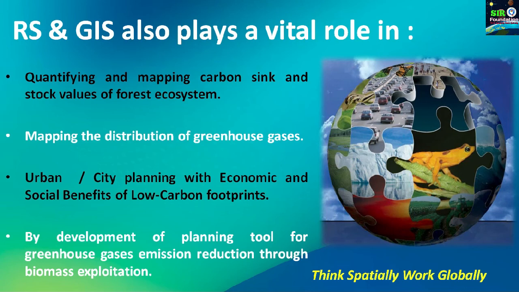The next activity done by GIS technology is the development of planning tools for greenhouse gas emission reduction through biomass exploitation. So we can have optimum biomass exploitation so that we can develop proper planning for greenhouse gas emission reduction. That is again a very important application of this GIS technology, and all these applications support climate positive design in our society.